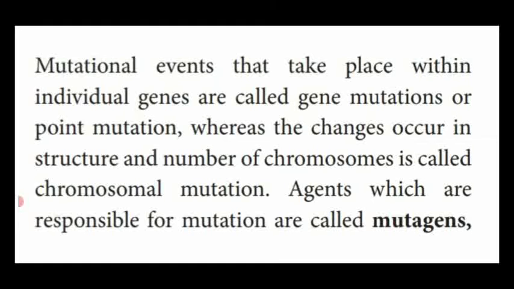For this mutational process, some agents are also causing the mutational processes. They are named as mutagens. It's another important question. Agents which are responsible for mutation are called mutagens.